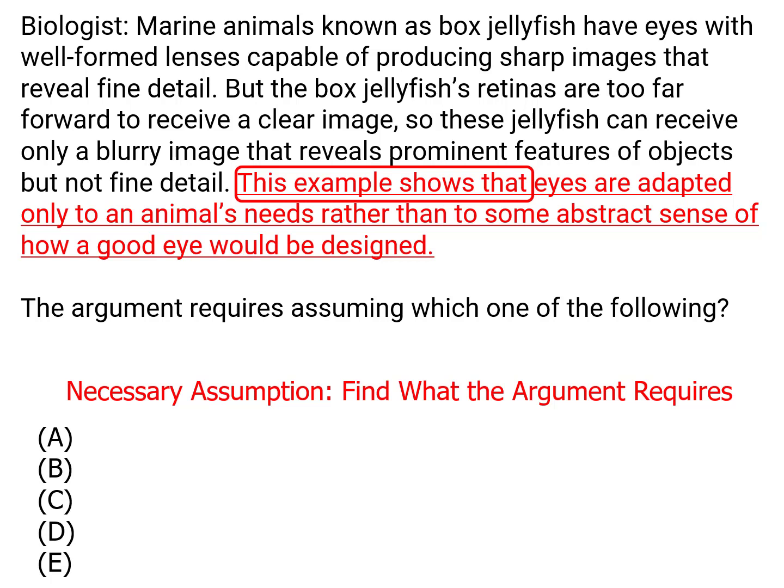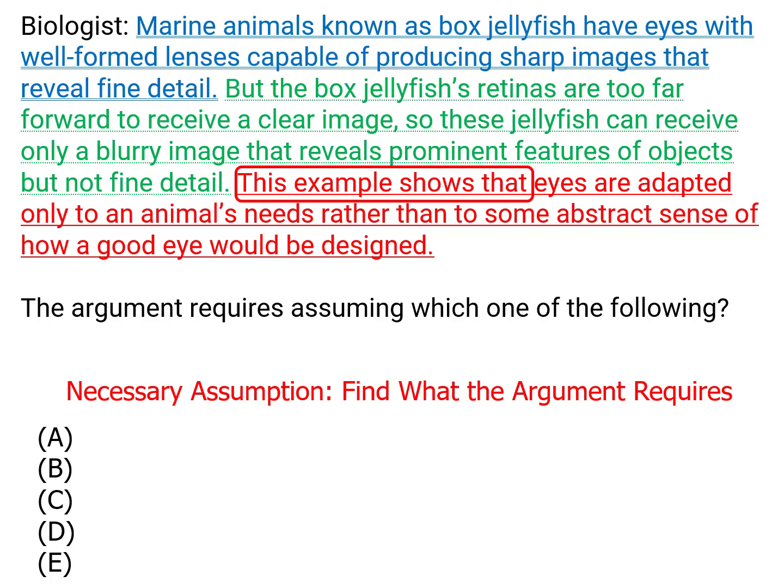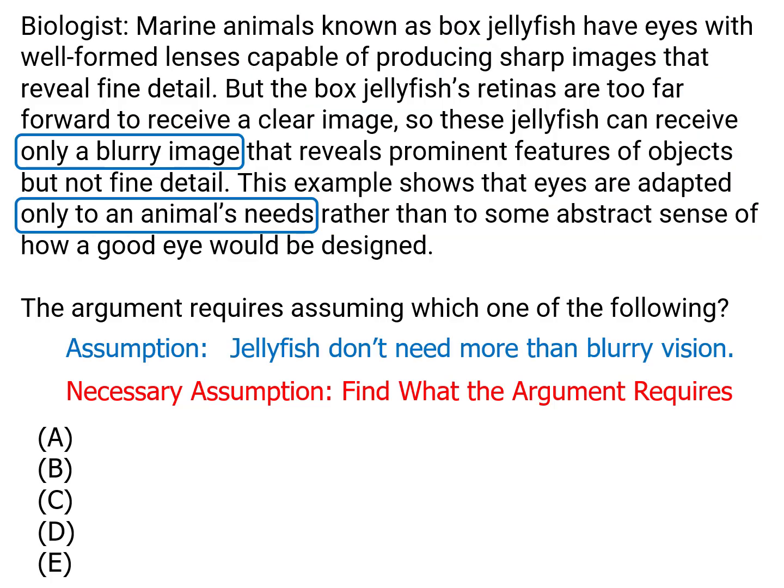So they're trying to prove that eyes only evolve as much as they need to evolve to meet the animal's needs. But the evidence for that is the case of the box jellyfish. They have eyes that have lenses that are able to make very sharp images. Their retinas are bad. They can only give them blurry details. So there is a gap between the evidence and the conclusion here. We know that their eyes only produce blurry details, but the conclusion is that the eyes are adapted to their needs.